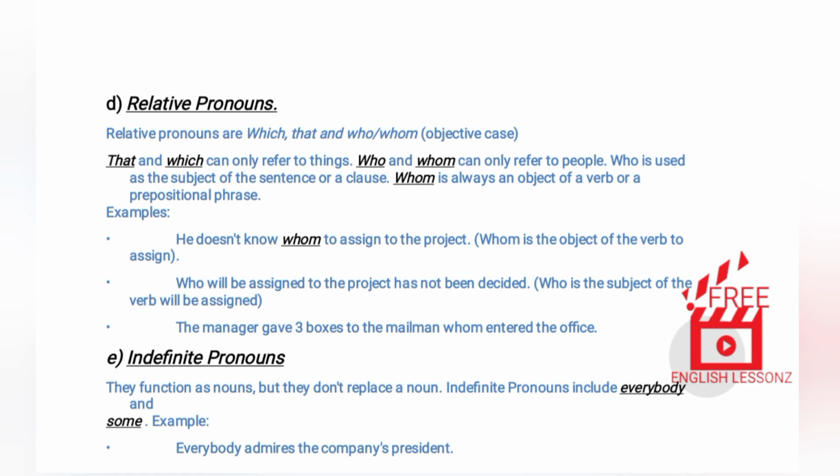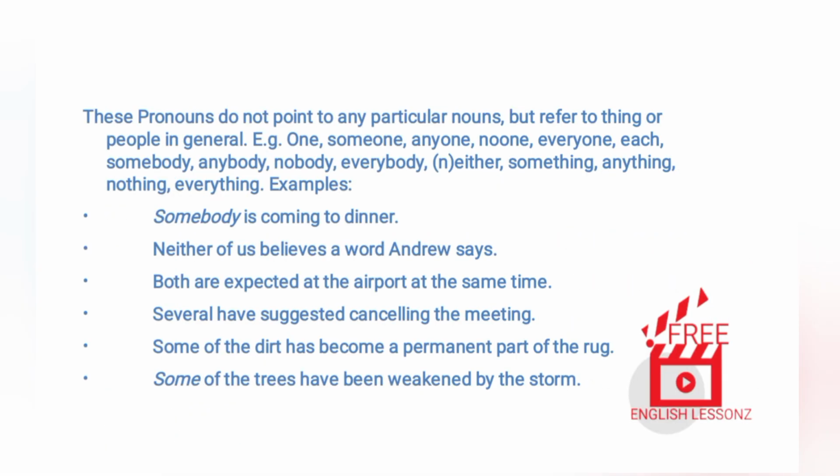E. Indefinite pronouns. They function as nouns, but they don't replace a noun. Indefinite pronouns include everybody and some. Example. Everybody admires the company's president. These pronouns do not point to any particular nouns, but refer to things or people in general. Examples. 1. Someone, anyone, no one, everyone, each, somebody, anybody, nobody, everybody, and either, something, anything, nothing, everything.